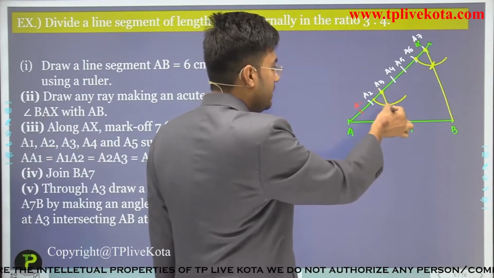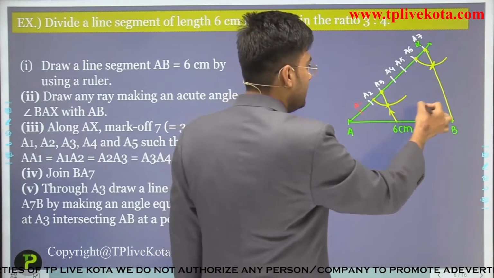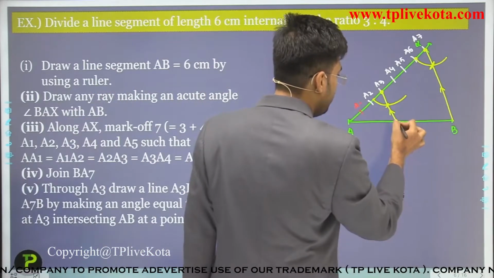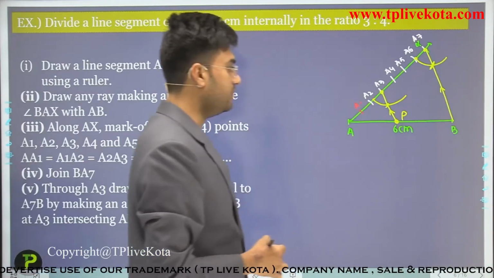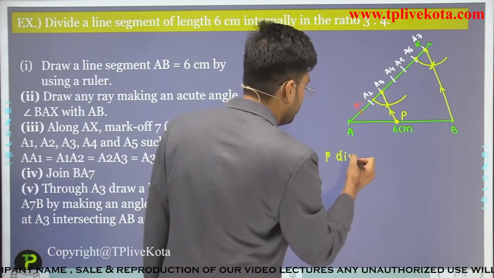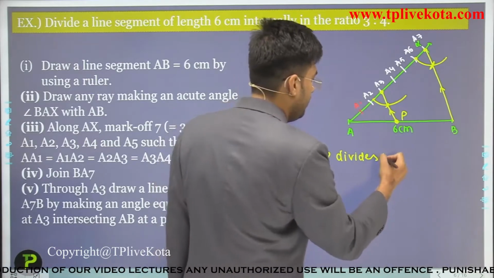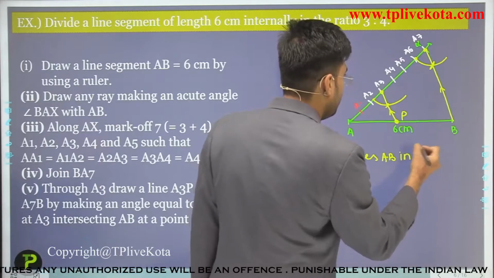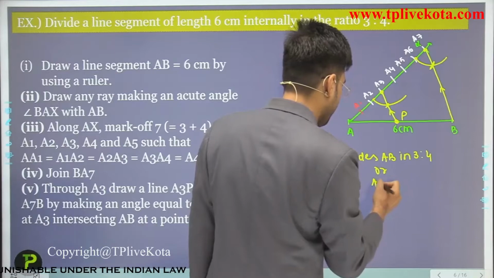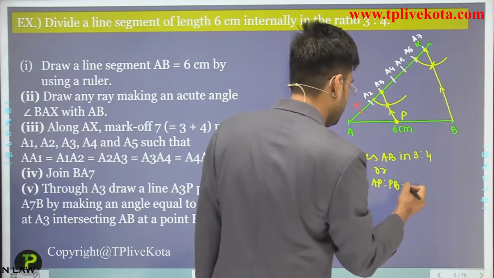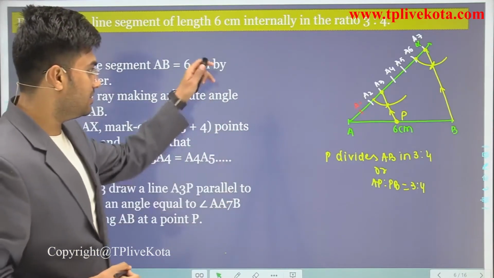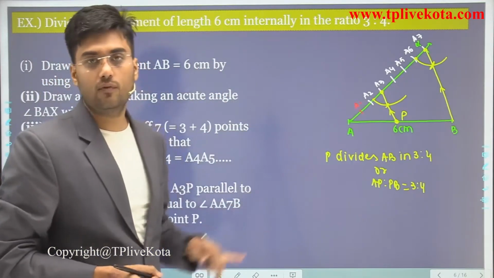Now let's join this. Then these two lines are parallel here, and if this line meets AB at P, then students we can say that this P divides AB in 3:4, or we can write AP ratio PB is equal to 3:4. Clear? So students, this is the construction of division of a line segment.